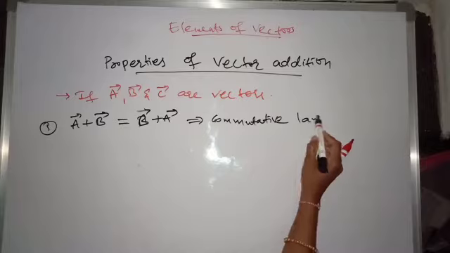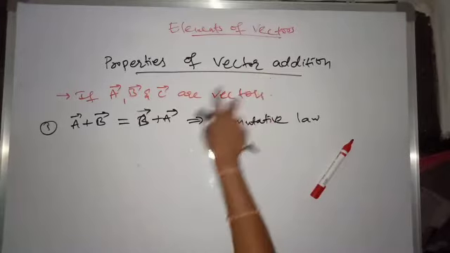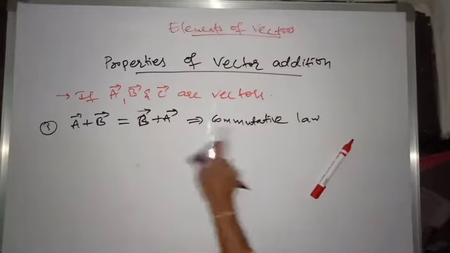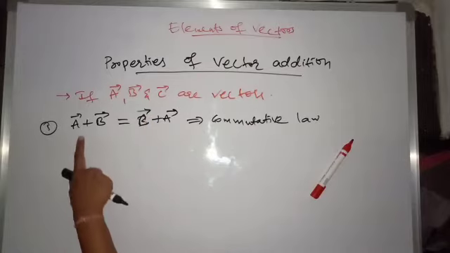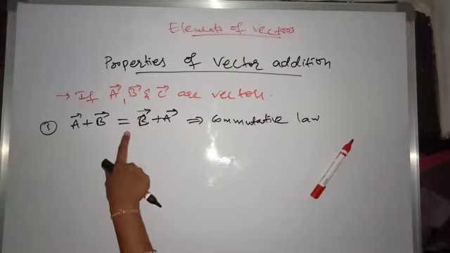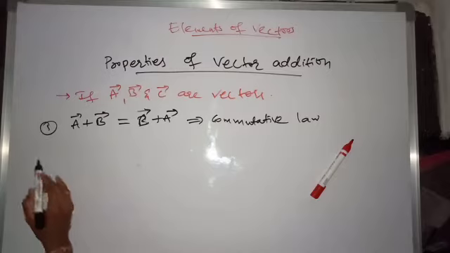Therefore the vector addition obeys the commutative law: A bar plus B bar is equal to B bar plus A bar.